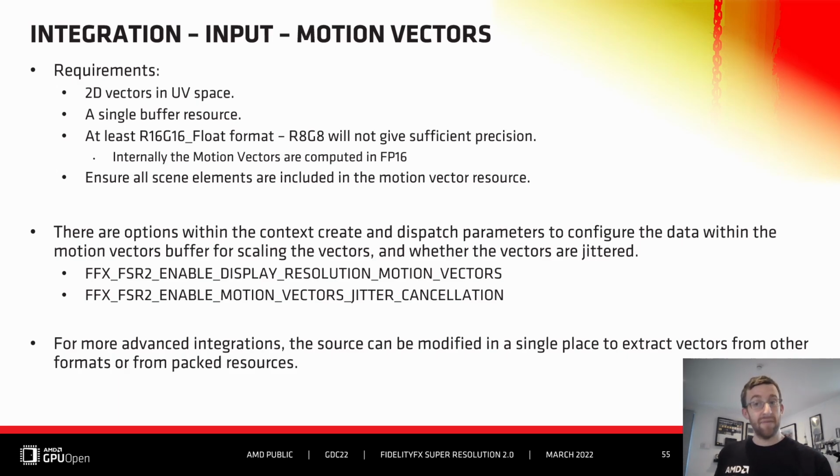Like with the depth input, there are flags on Context Create which can be set to configure the motion vector resource for stating if the motion vectors have jitter applied and whether the motion vectors are at full display resolution. We understand that some games pack motion vectors into render targets with other data. If this is the case, you can modify the HLSL source in a single place to include the motion vector decode functionality and then otherwise use the API as expected.